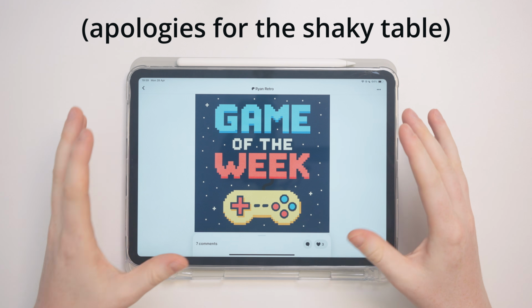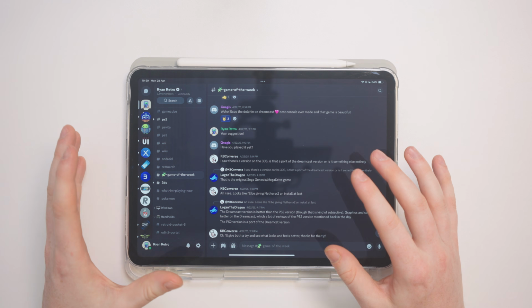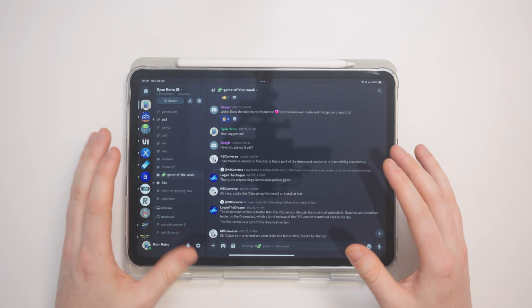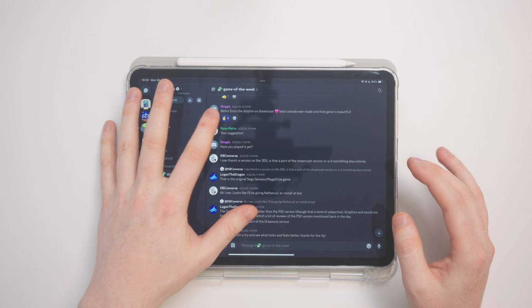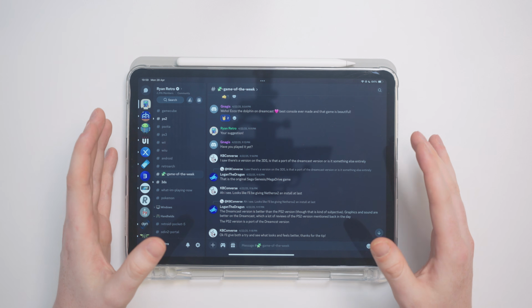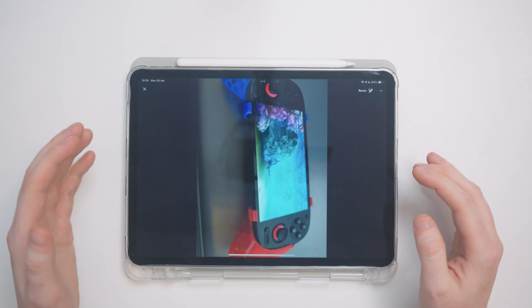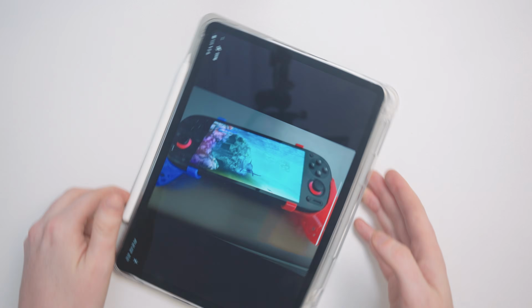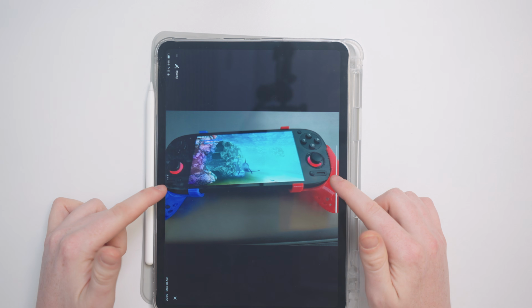Today's also Monday, which means it's time for the Ryan Retro Game of the Week. Last week's Game of the Week was Ecco the Dolphin, which turned out to be a very controversial pick. Gnagis, sorry if I'm butchering the pronunciation of your name, please correct me in the comments, was the one who suggested it, so I was really happy to see it picked, and shared a picture playing it here on the Retroid Pocket 5 with some really cool looking secret console style grips. Love the color details there.